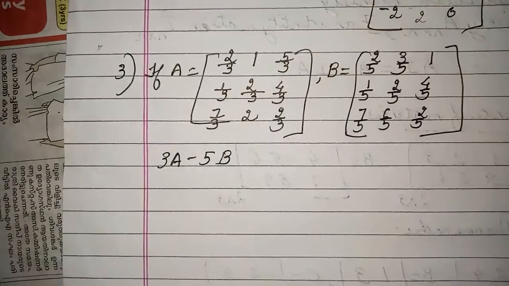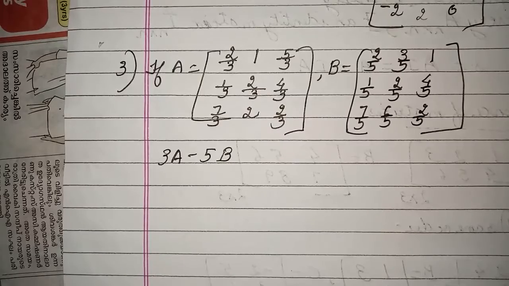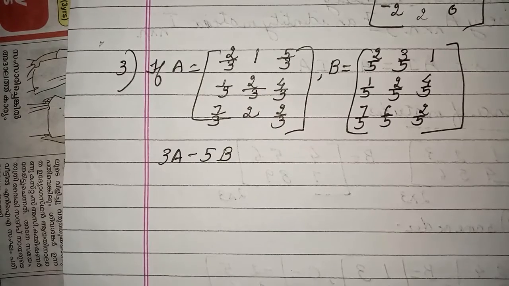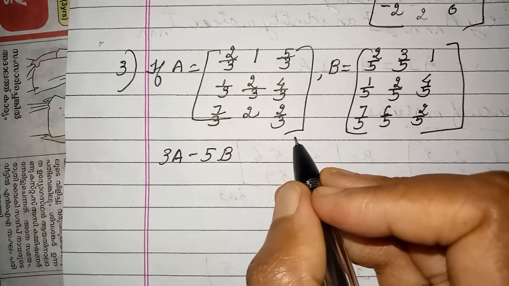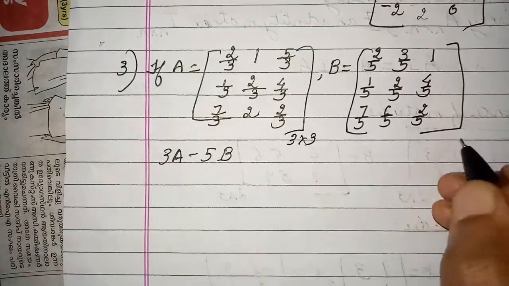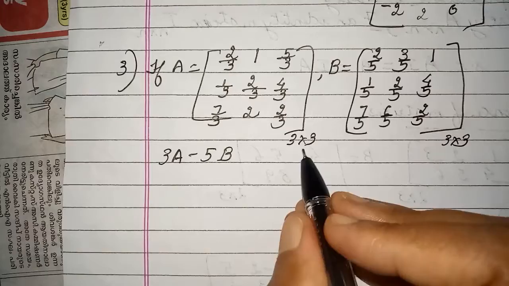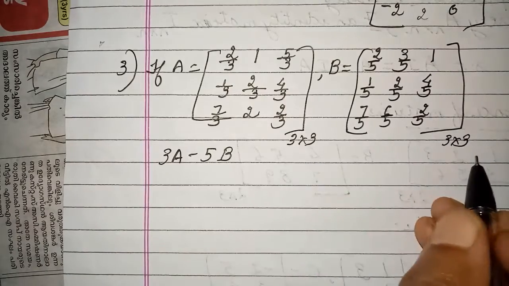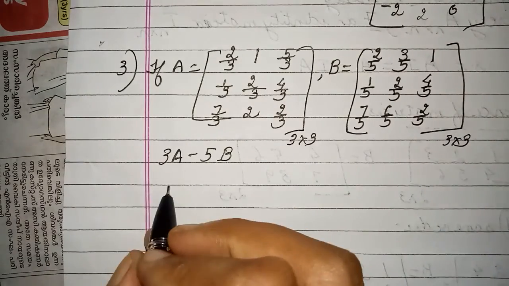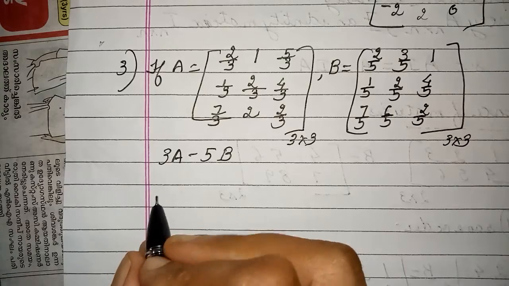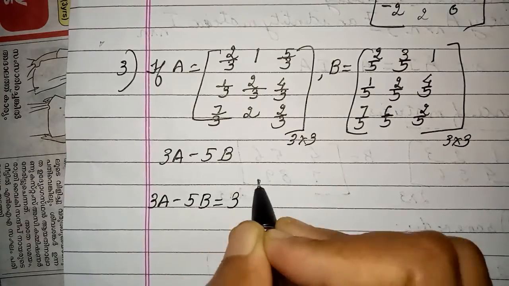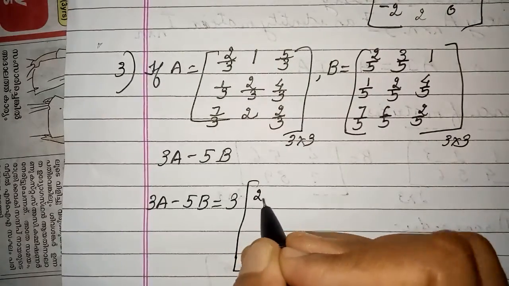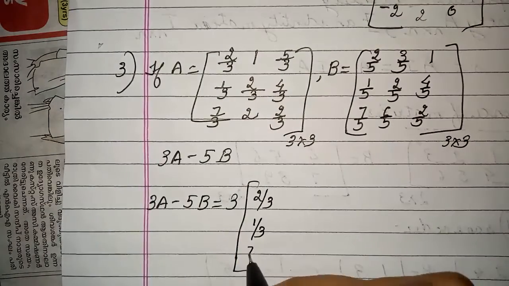So children, before matrix subtraction or difference of matrices, you first write the order: 3 rows, 3 columns, 3 rows, 3 columns. If they are of the same order, 3 cross 3, you can do subtraction. Here because they are of the same order you can subtract. But first matrix will be multiplied by 3. So I'll just copy it down.